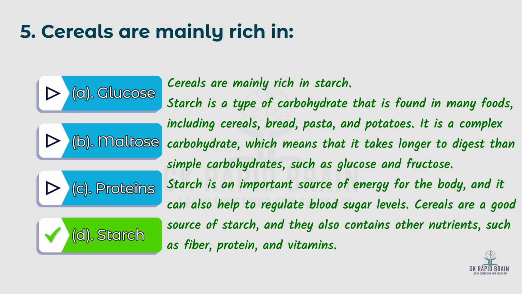Starch is a type of carbohydrate that is found in many foods, including cereals, bread, pasta, and potatoes. It is a complex carbohydrate, which means that it takes longer to digest than simple carbohydrates such as glucose and fructose. Starch is an important source of energy for the body, and it can also help to regulate blood sugar levels. Cereals are a good source of starch, and they also contain other nutrients such as fiber, proteins, and vitamins.